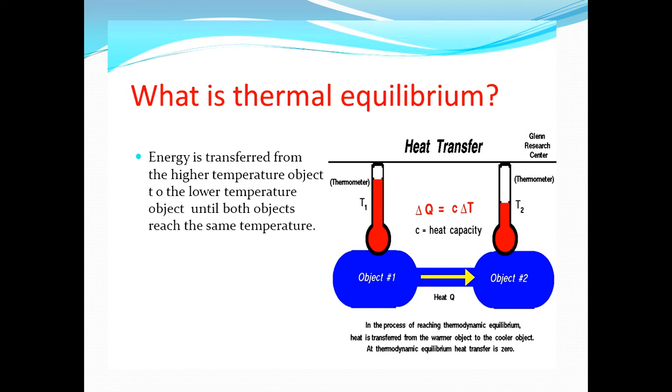Fine. Next slide. So far we have studied what is temperature and what is heat, and absolute scale, absolute zero values and all. Now we have entered into the topic which is thermal equilibrium. What is thermal equilibrium? As you know, the word thermal is nothing but heat. Equilibrium in the sense, if we take two objects with different temperatures, one object is hot and another is cold, how is the heat transferred? The heat is transferred from the higher temperature to the lower temperature until the objects reach the same temperature.